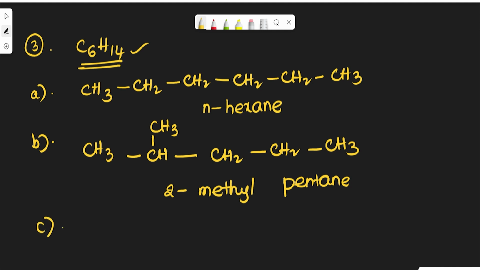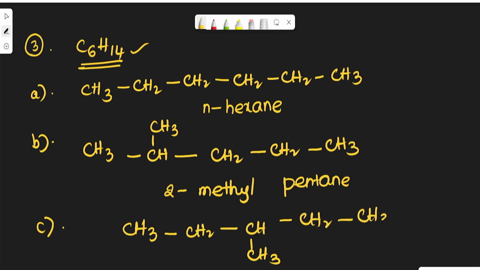So let us see the third one. CH3, CH2, CH3, CH2, CH3. See here, at the third position a methyl group is there. So obviously 3-methylpentane.